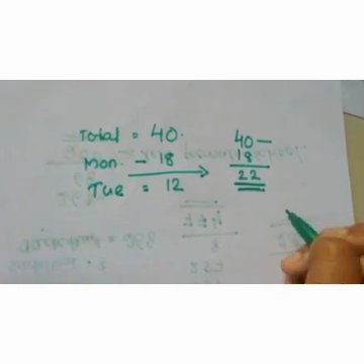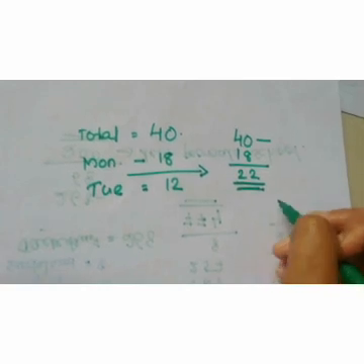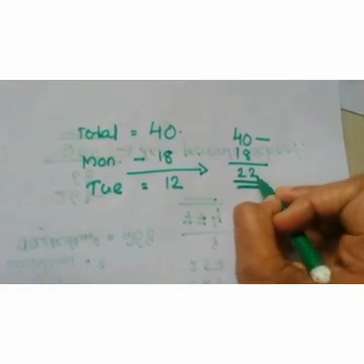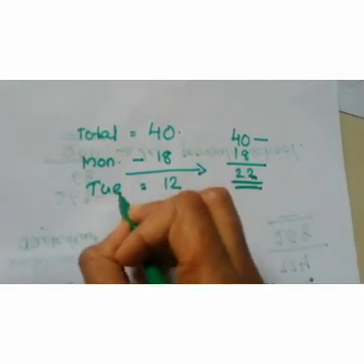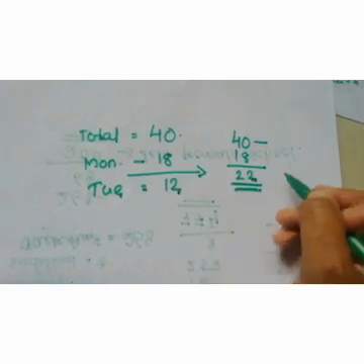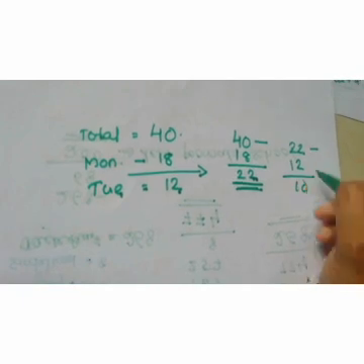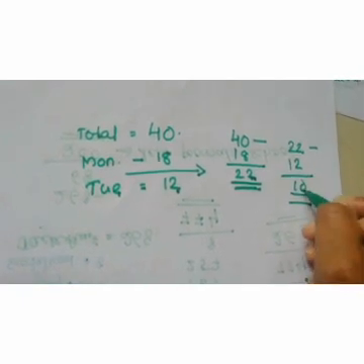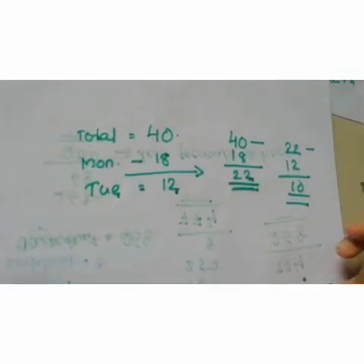Next question, how many stamps are left after Tuesday? There are 22 stamps in that school after Monday. On Tuesday, 12 stamps were bought by 12 students. Then 22 minus 12, we get 10 as our result. This is the total number of stamps left in Pumala school.